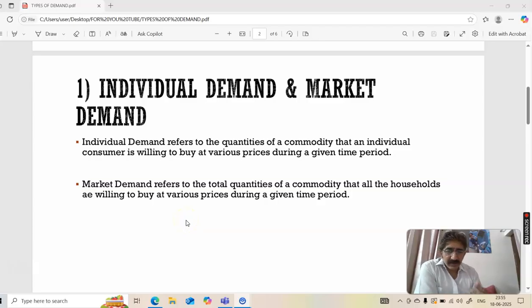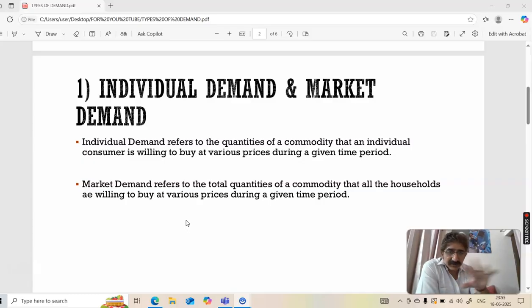What is market demand then? Market demand refers to the total quantities of a commodity that all the households are willing to buy at various prices during a given time period. Household मतलब हिंदी में गृहस्थ. गृहस्थी means a family. ठीक है? A consumer, mostly, very rarely you have single people. Every society is made up of families basically. So market demand, I've already explained to you individual demand curve, market demand curve, individual demand schedule, market demand schedule. So there I explained this in the previous videos.